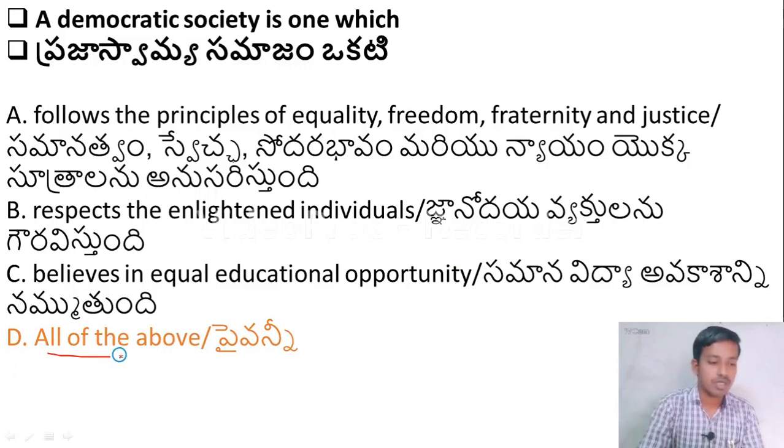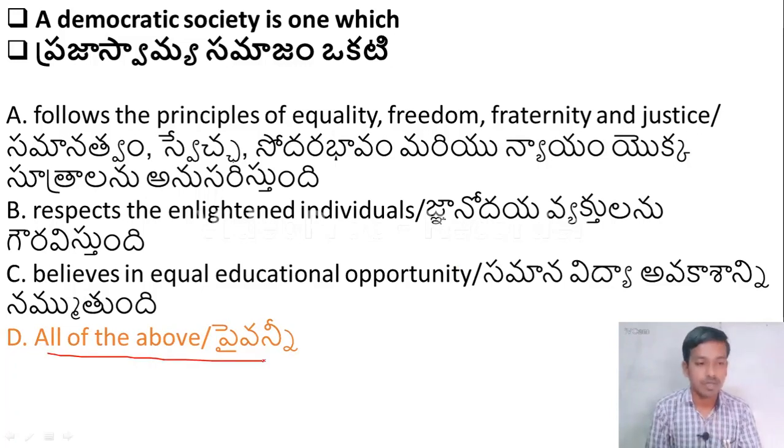So the right option is option D, all of the above. A democratic society follows principles of equality, freedom and fraternity, respects the enlightened individuals, and believes in equal educational opportunity. All these options are right about the democratic society. Okay friends, I hope you knew this. Let me move to the next question.